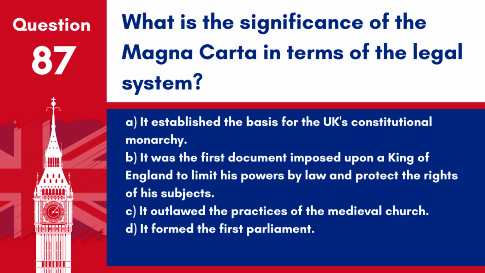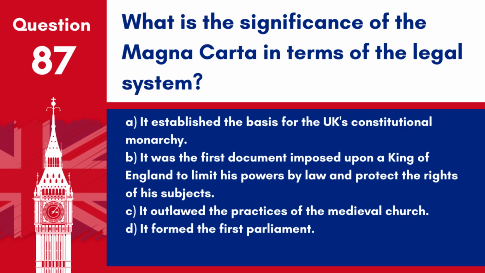Question 87. What is the significance of the Magna Carta in terms of the legal system? A. It established the basis for the UK's constitutional monarchy. B. It was the first document imposed upon a King of England to limit his powers by law and protect the rights of his subjects. C. It outlawed the practices of the medieval church.